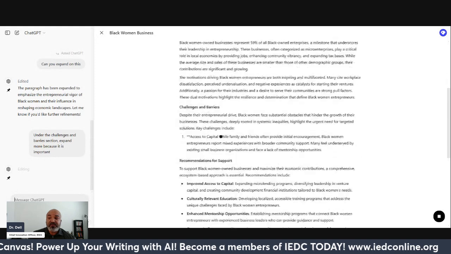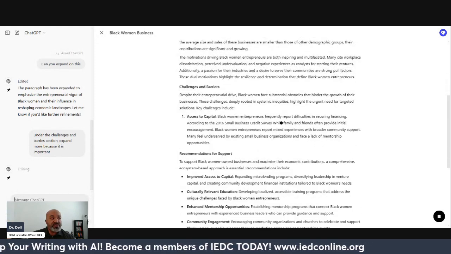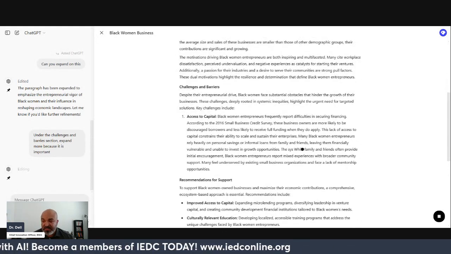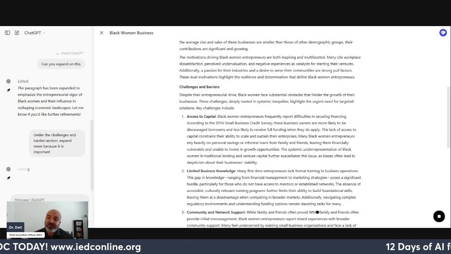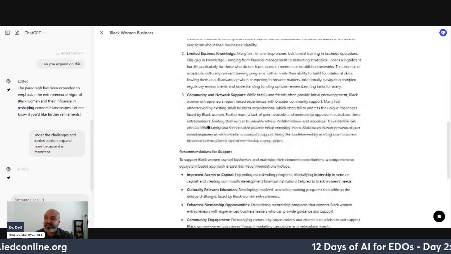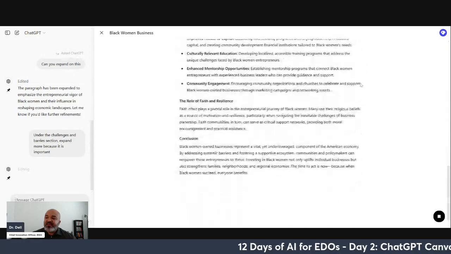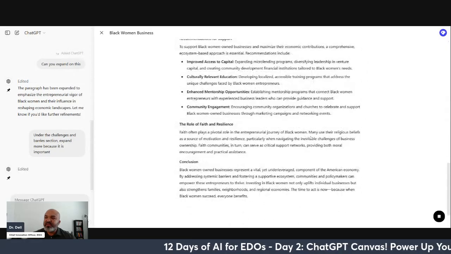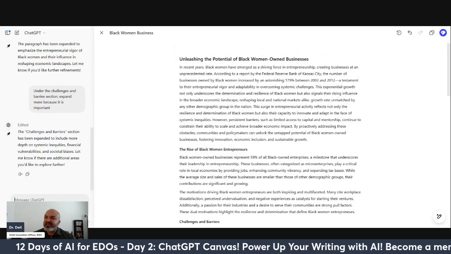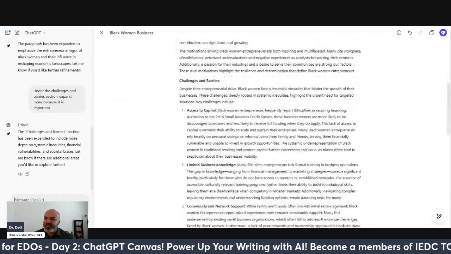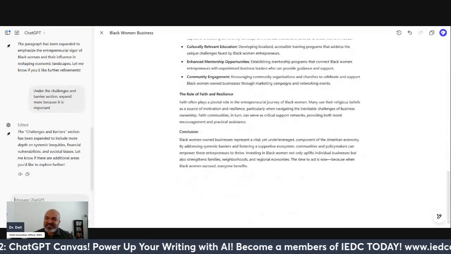So I asked it to expand on the challenges and barriers function and look at what it's doing. Now it's going through and it's doing its thing. It's expanding those critical pieces of the barriers and the functions. And so now I'm going through all of these things and let's say, okay, well, I kind of like this. We made our little tweaks and everything, but it's just missing something.